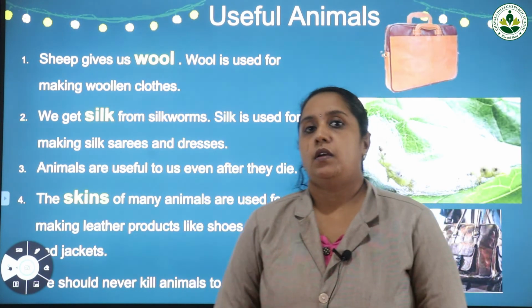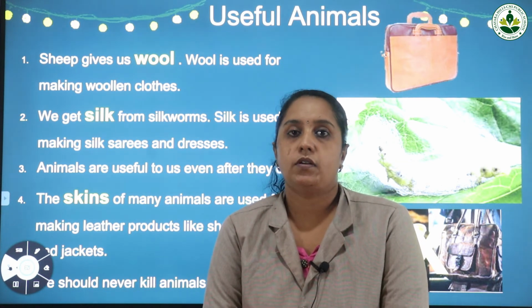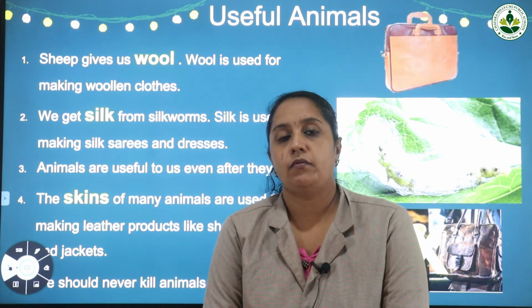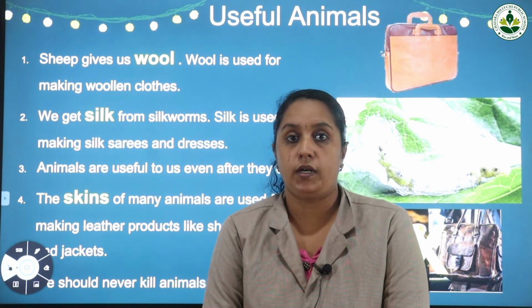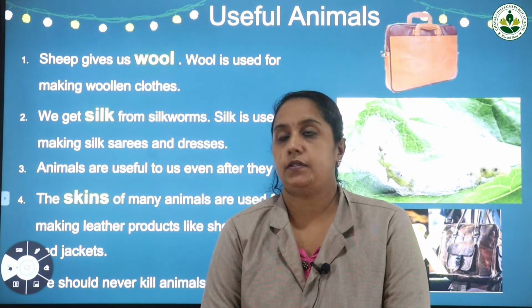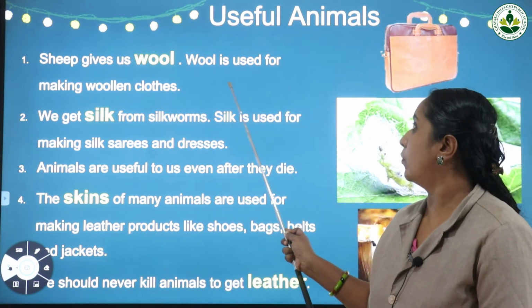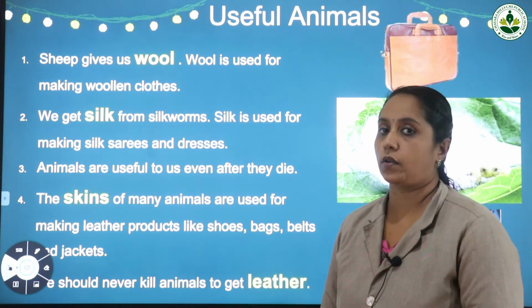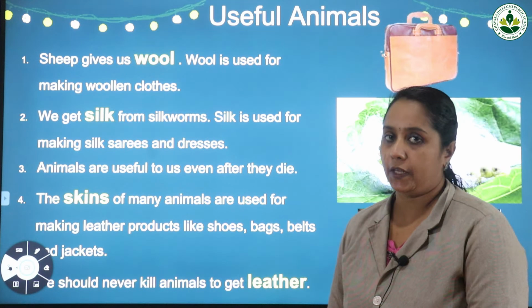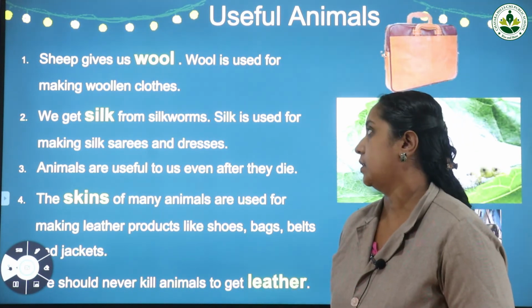Now, during winter season, what type of clothes do we wear? Normally we wear woolen clothes. Where do we get these woolen clothes from? We get the woolen clothes from wool. And who gives the wool? Wool is given by sheep. So sheep gives us wool, and wool is used for making woolen clothes. So this is the main use of sheep. Sheep gives us wool, and wool is used for making woolen clothes.